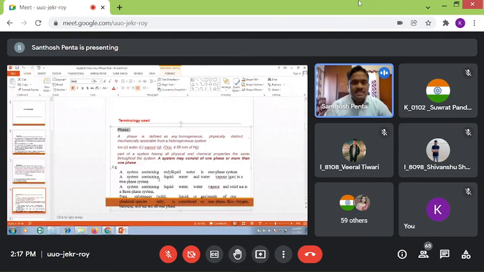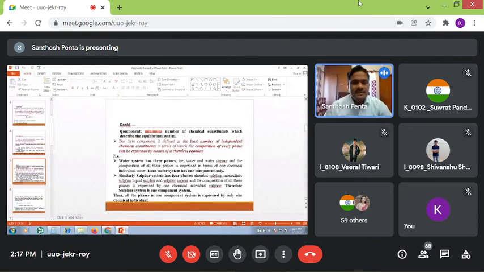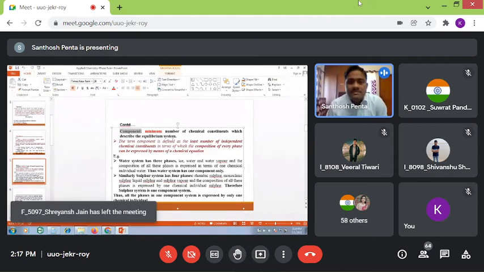Now next one is number of components. What is the definition of component? The definition of component is the minimum number of chemical constituents which describe the equilibrium system. This is our straightforward definition for our understanding. But as per the textbook, the term component is defined as the least number of independent chemical constituents in terms of which the composition of every phase can be expressed by means of a chemical equation.